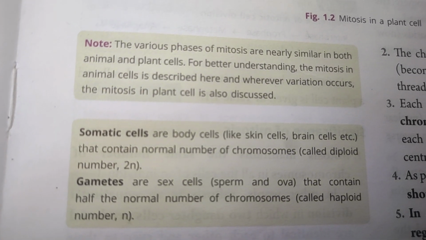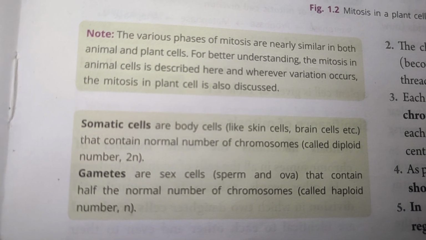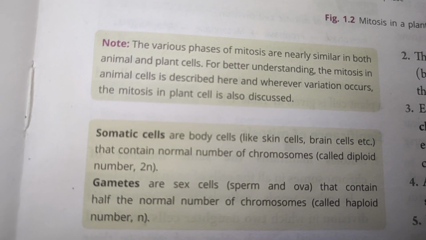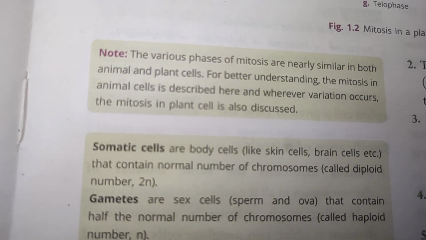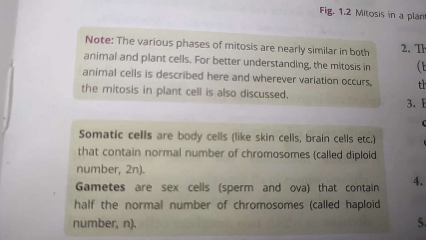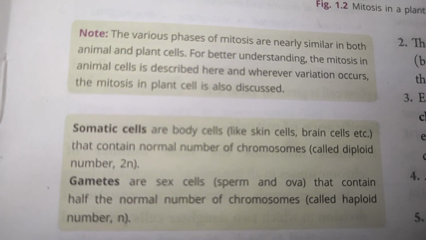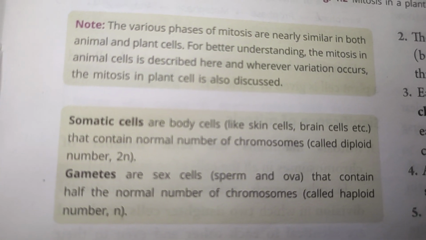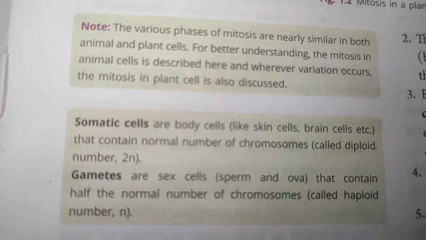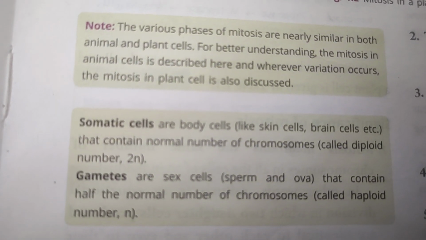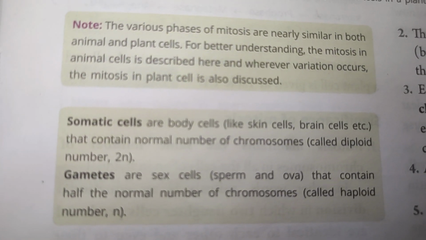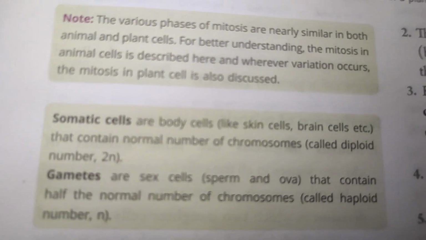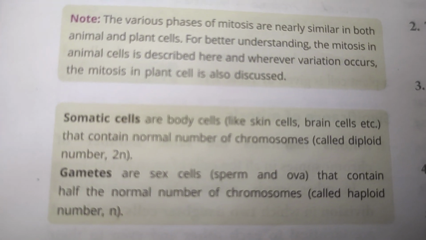Like in the human body 46 chromosomes are there, so 46 is diploid, or these 46 are found in somatic cells, in body cells. But when you talk about reproductive cells or the gamete cells or the sex cells, there the meiosis division occurs and the number of chromosomes is different in the daughter cell. So that is called haploid, meaning the number of chromosomes becomes half, because in gametes or the sex cells, that